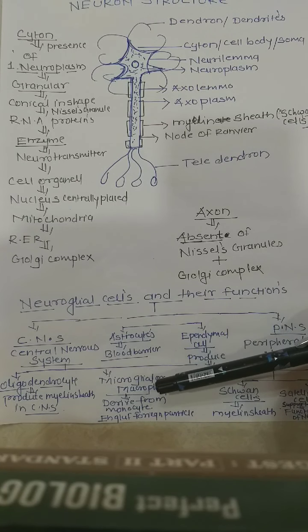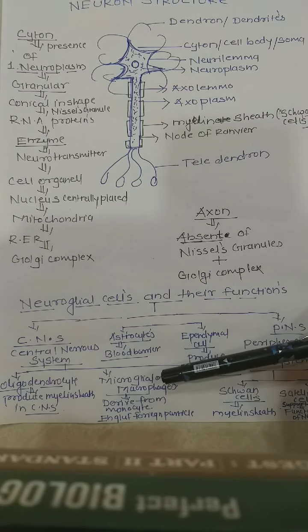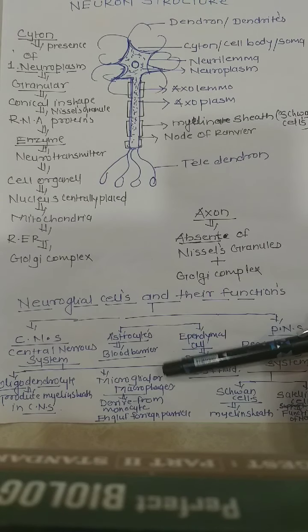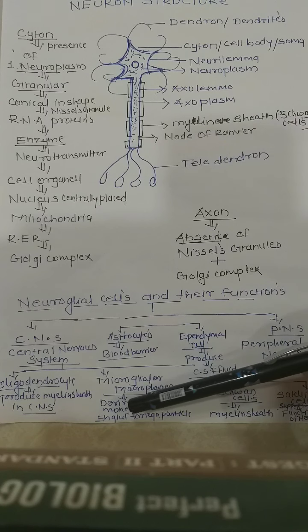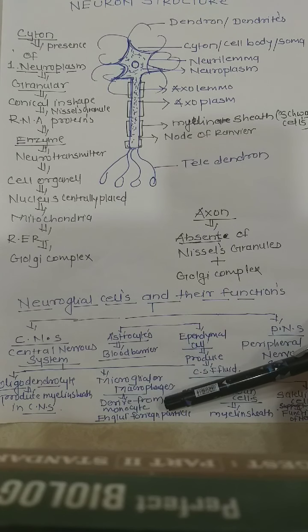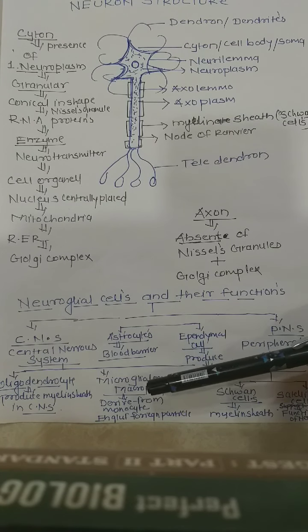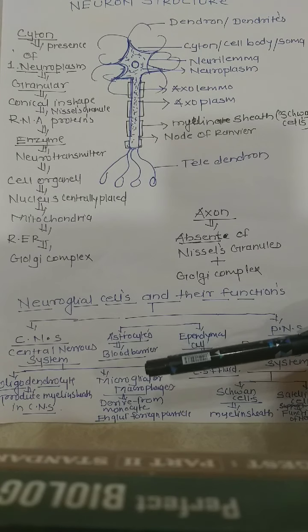Again, there are the microglial cells or macrophages, derived from monocytes, which engulf foreign particles, dead neurons and cell debris.